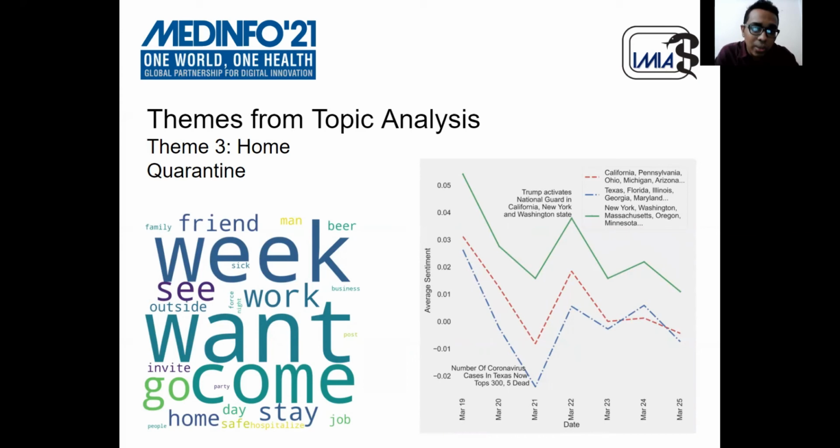In theme 3, we have home quarantine. Here you can see phrases like come, stay safe, hospitalize, work, business, etc. We can again see that the cluster containing New York, Washington remains highly positive relative to the other two, but they all showed a negative trend on March 21, when the number of coronavirus cases in Texas topped 300 and 5 were dead. But they all showed a positive trend on March 22, when Trump activated the National Guard in California, New York, and Washington.